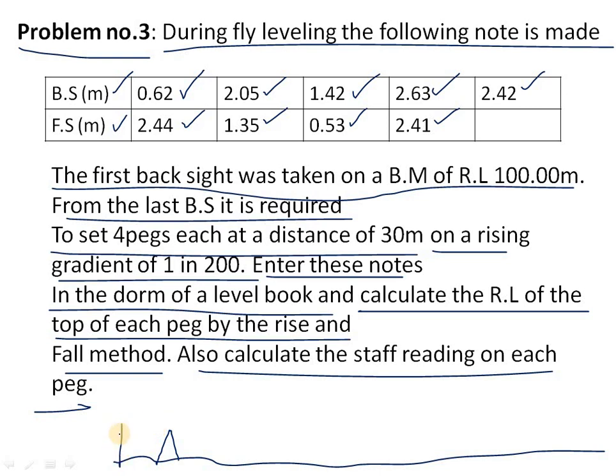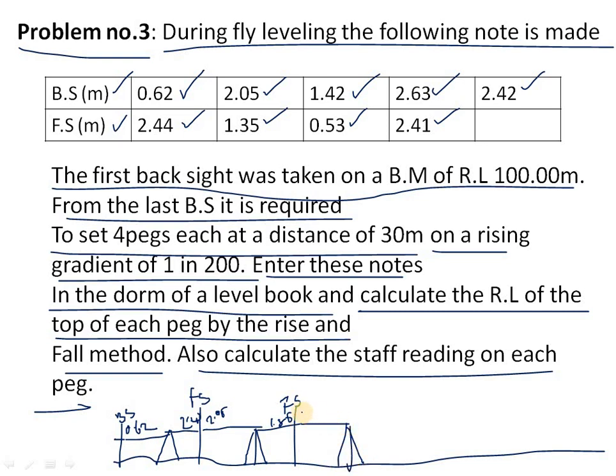So the first one on the benchmark will be the 0.62. This is BS, and again FS 2.44. This is FS, and again the instrument will be there. So this will be the back side 2.05, and again FS will be there, that is 1.35, and again a station point comes.